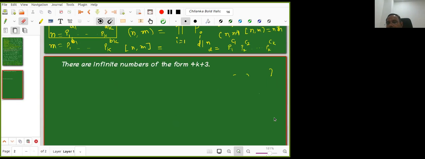Great. So now we'll try to prove there are infinitely many primes of the form 4k plus 3. So can somebody give me some primes of the form 4k plus 3? Give me 4 primes of the form 4k plus 3.